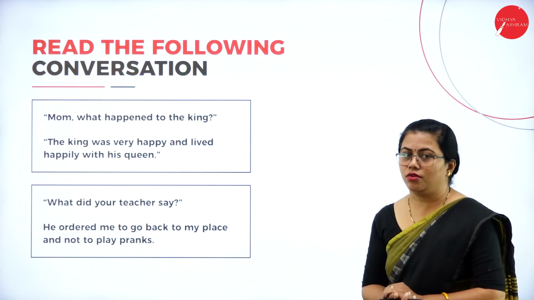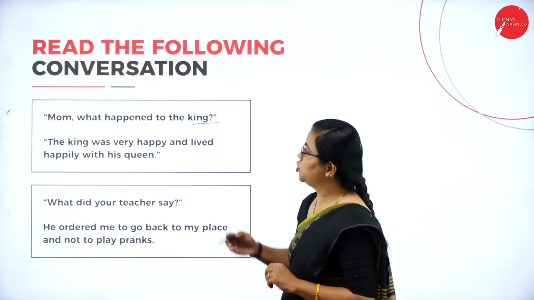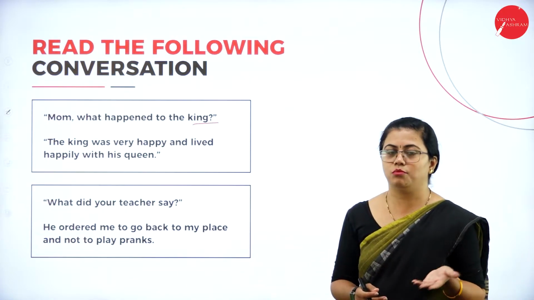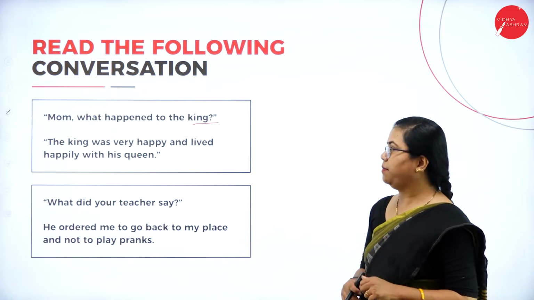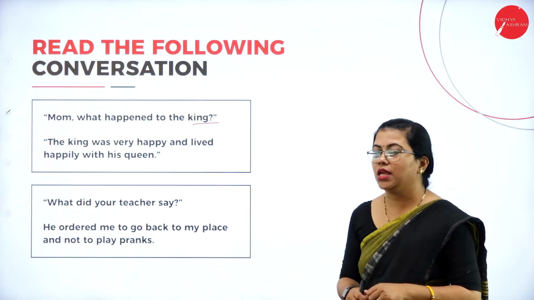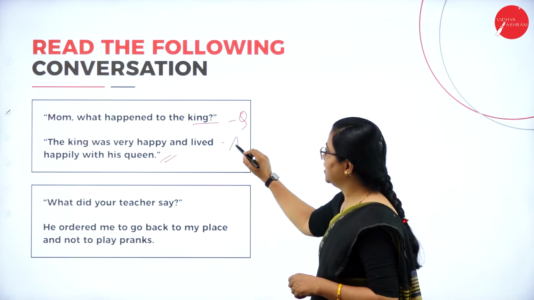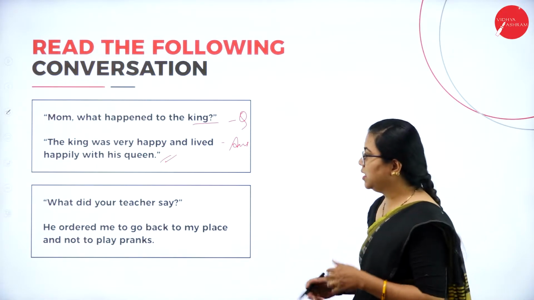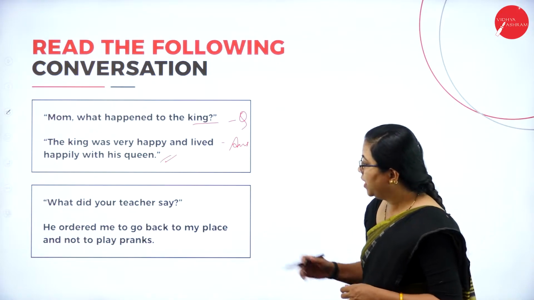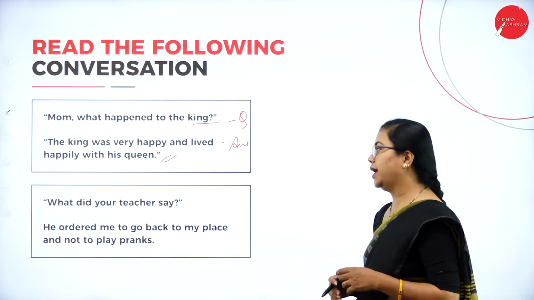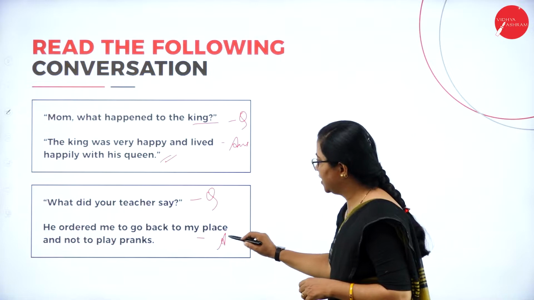So here you can read a conversation between two people. The first person says, "Mom, what happened to the king?" Probably a child is asking her mom about some story or something. "Mom, what happened to the king?" "The king was very happy and lived happily with his queen." So mom is replying here. Okay, so there is a question here, there is an answer here. Similarly, the second sentence here, "What did your teacher say?" "He ordered me to go back to my place and not to play pranks." So here also there is a question and there is an answer here.